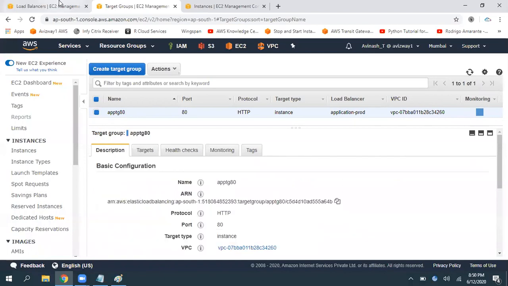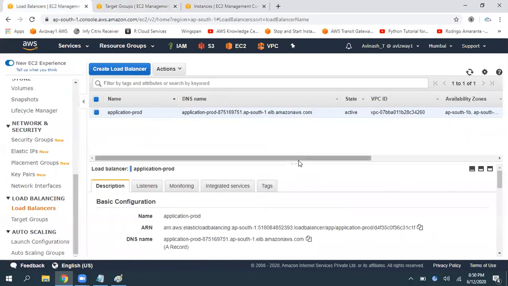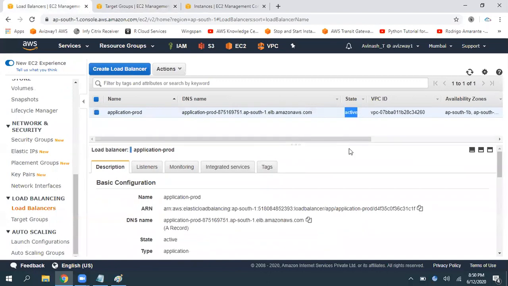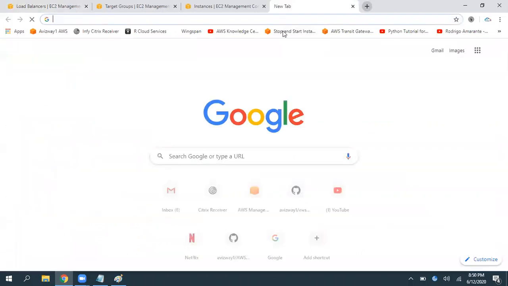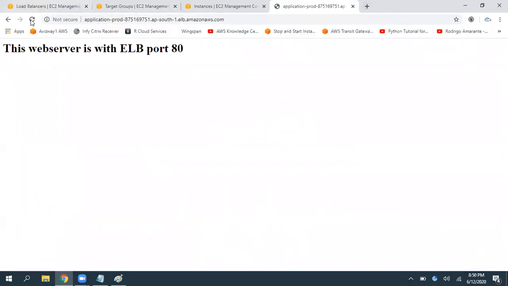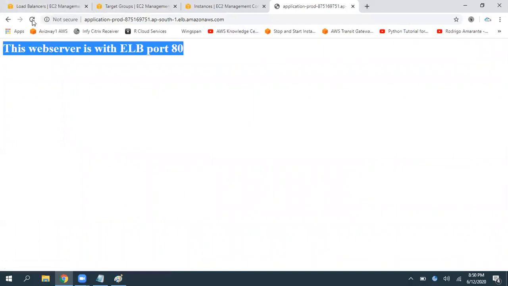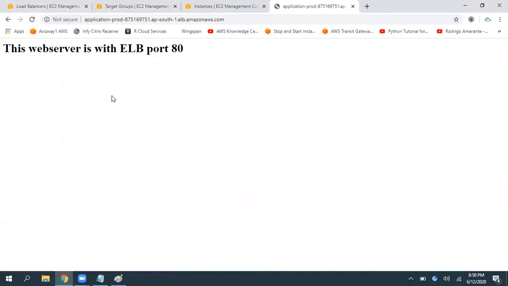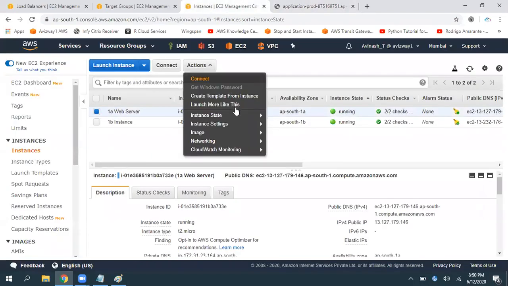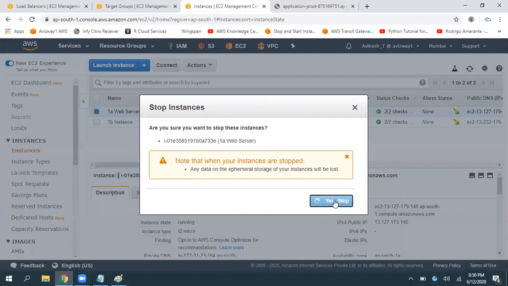Now let's go to the load balancer, observe the state that is active. All right, and here is a DNS name. Let's grab this DNS name and let's access that. And see, both the servers will give a response. I have given the same web page for both the servers, so that is why. If you want to test whether both servers are responding or not, you can stop one of the instances. Still your application will be up and running.